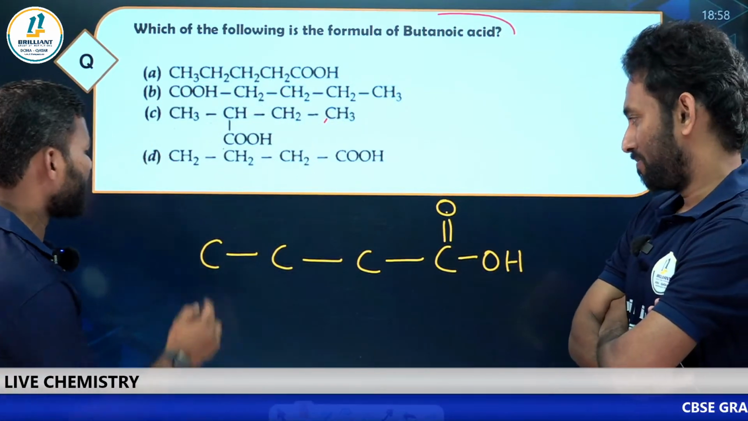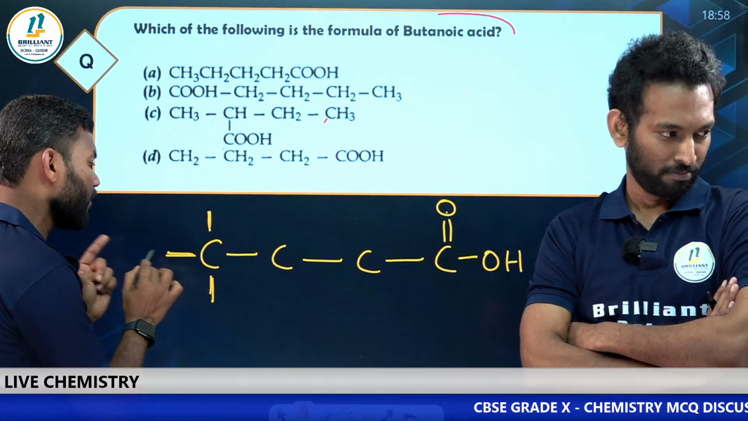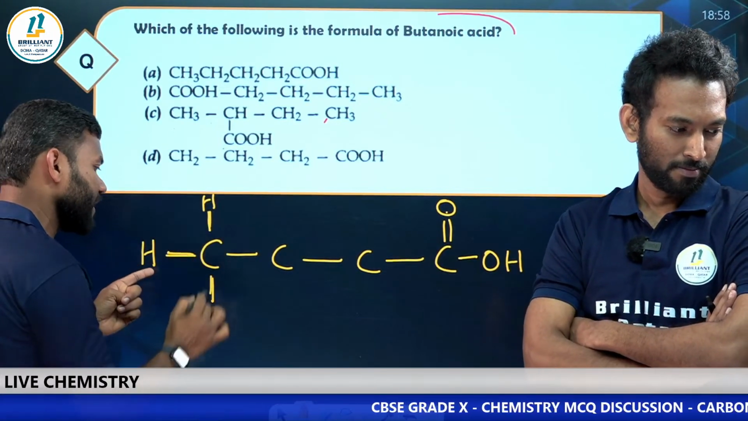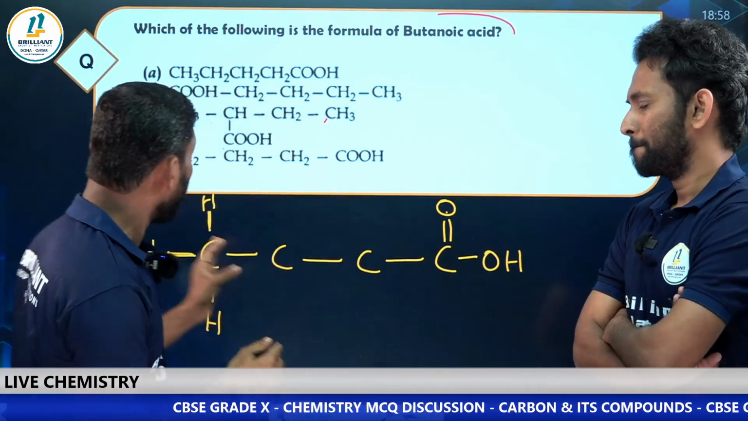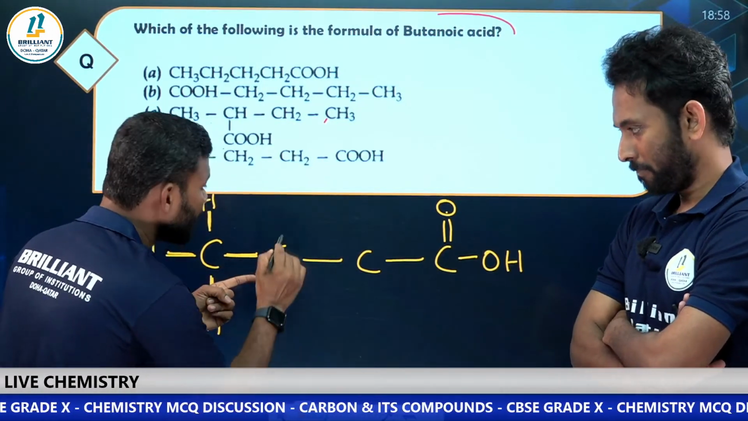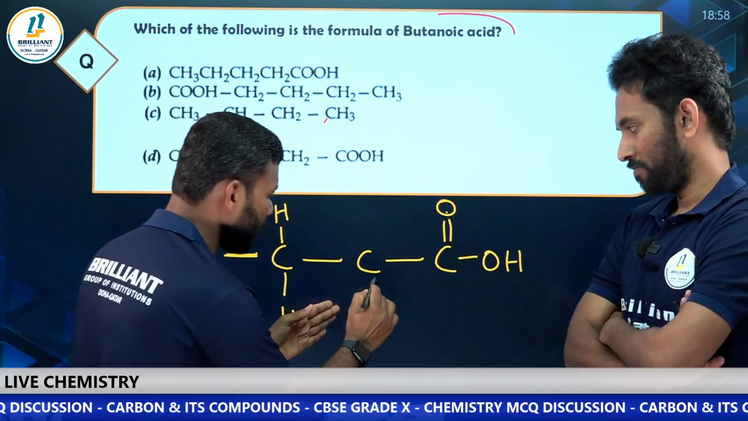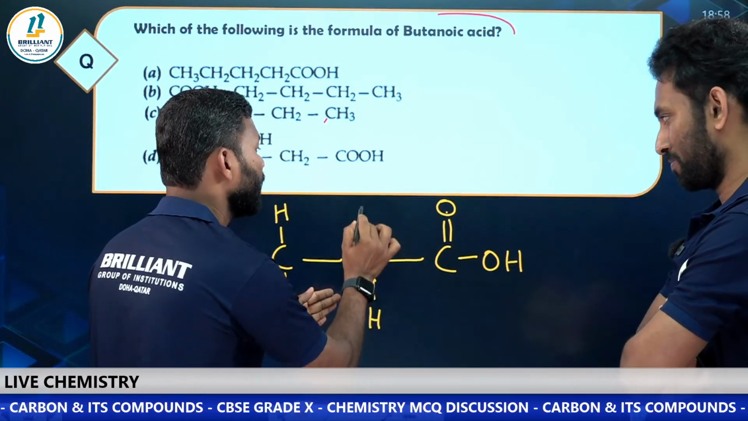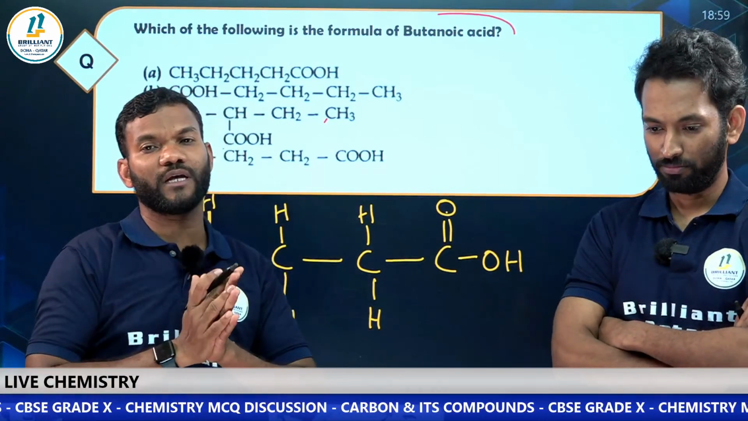OH, COOH. Now, can you tell me, how many hydrogens can attach here? 3 hydrogens can attach, because the valency of carbon is 4, so the maximum is 4 bonds. This carbon can also have 2 more hydrogens. What about this carbon? This carbon also can have 2 more hydrogens. So this is the structure of butanoic acid which you can find.